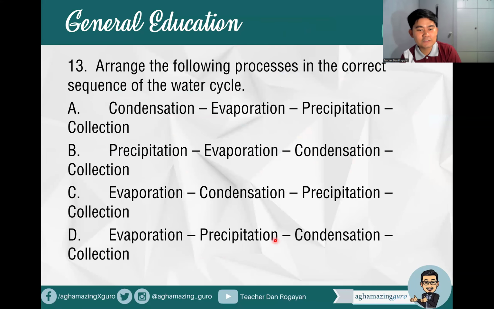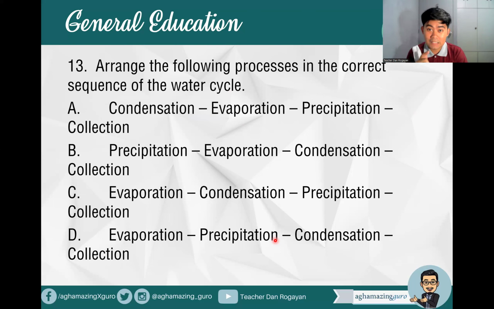Okay. So next question, question number 13, which was asked last September 2024 in our Gen Ed. Arrange the following processes in the correct sequence of the water cycle. Although in the last board exam, they also included transpiration. But remember that transpiration is evaporation in plants, so they should be together with evaporation. So there are four terms here: condensation, evaporation, precipitation, collection. What's the correct sequence?